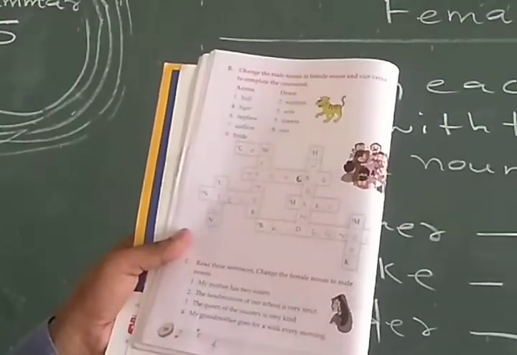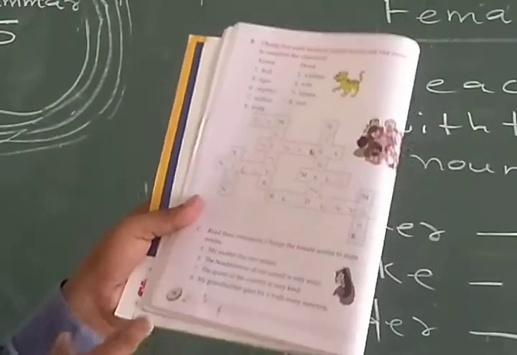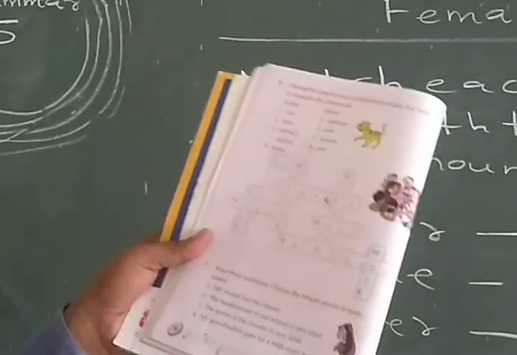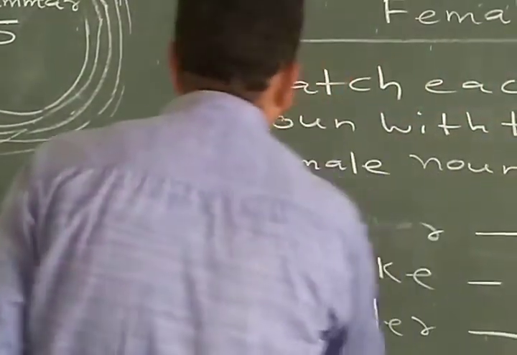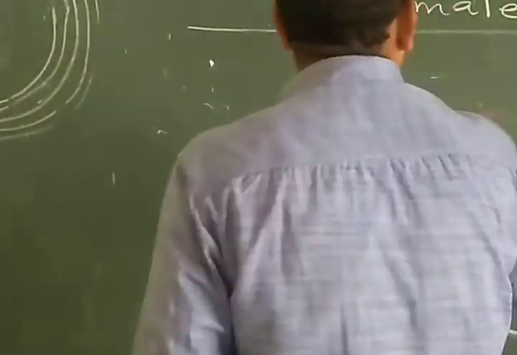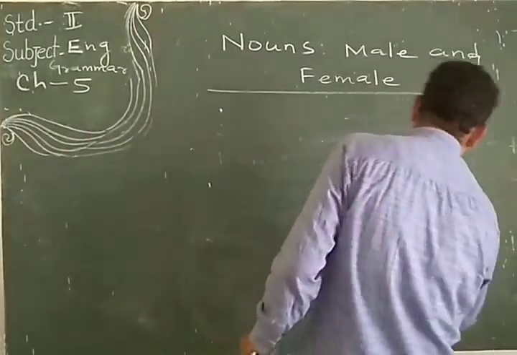Okay. So dear student, complete this crossword. Then you have to do yourself. Read this sentence changing the female noun into male noun. First, I will do some question answers as examples. The rest you have to do yourself. If you don't know, then I will ask in the next class. Okay.